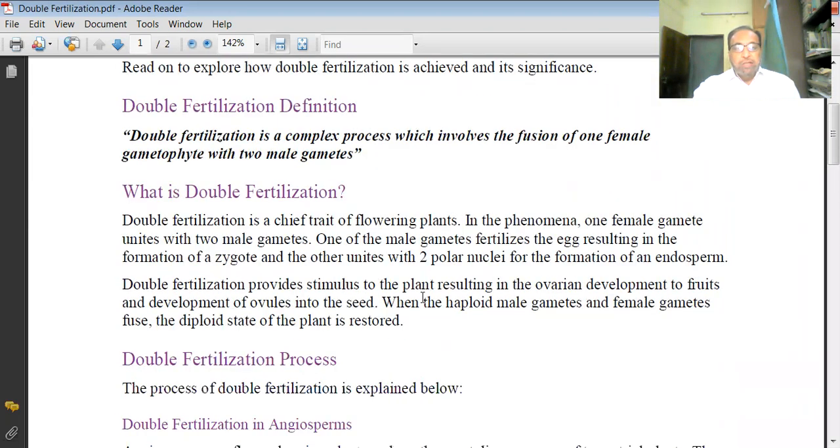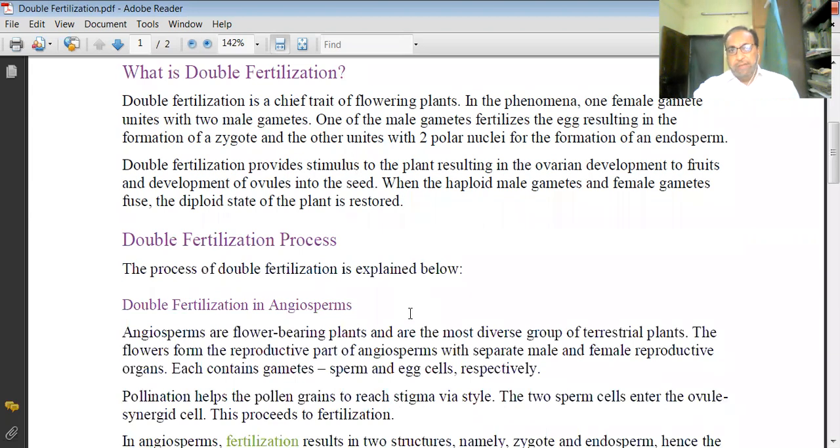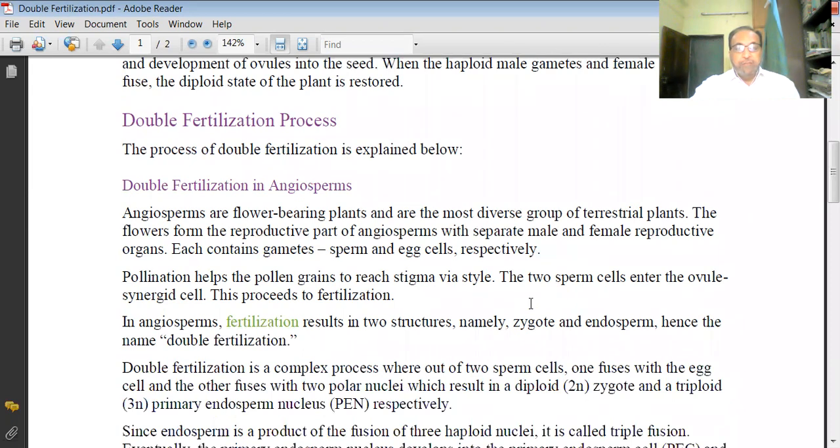So this is the definition of double fertilization. Then how this double fertilization takes place, that we are supposed to study. It means that we are supposed to go through the process and the mechanism of double fertilization.